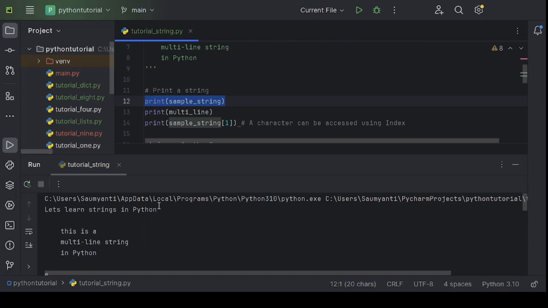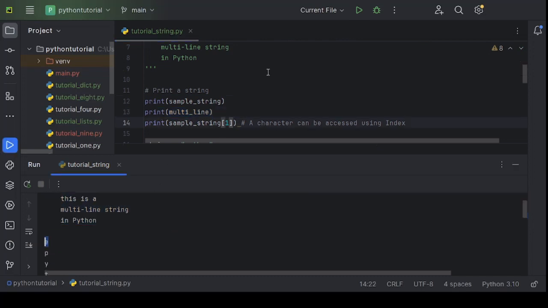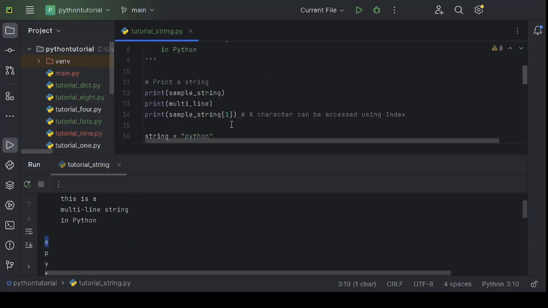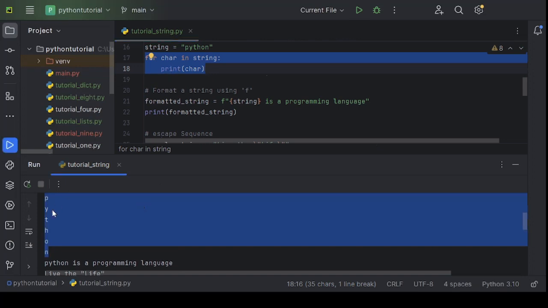Sample string is printing this. Multi-line is printing this. If we want to print a particular character, it's printing like this. The character which is present in the first index is E. That's the reason it is printing E. We can also use a loop to iterate through all the characters present in a string. A for loop iterates through all the characters present in a string.